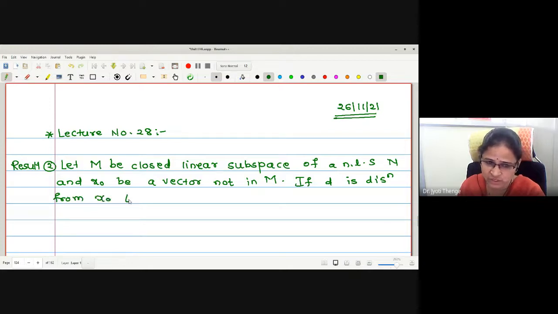We have calculated the distance between a point and a set. Then it asks us to show...